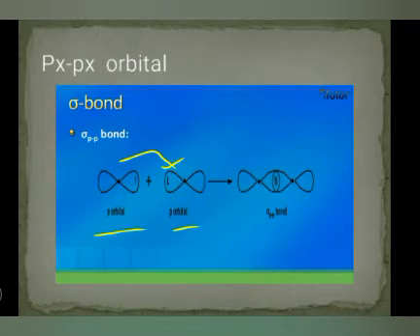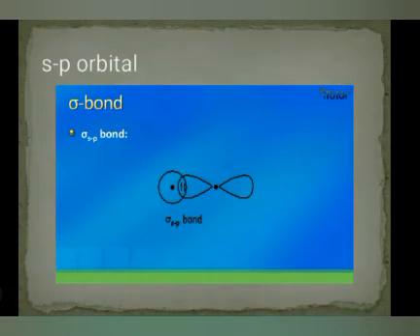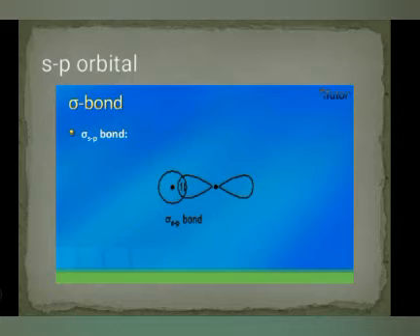When these two orbitals come closer to each other, they overlap here, and that is again end to end. So it forms a sigma bond. One time overlapping is a sigma bond, 2 time overlapping is a pi bond. Then the last is SP. You can see the SP overlap in the case of HCl. So this is also a sigma bond.